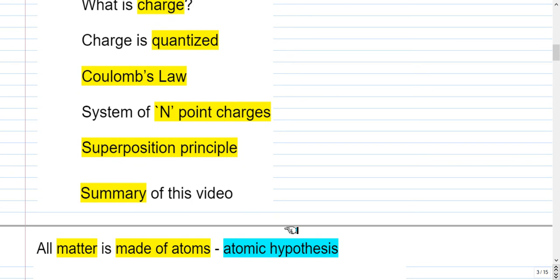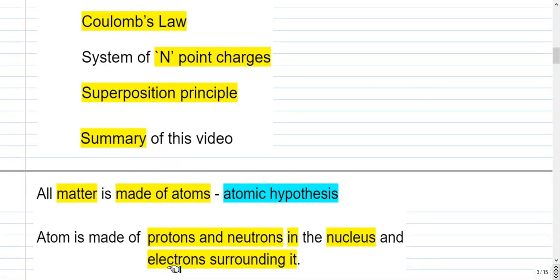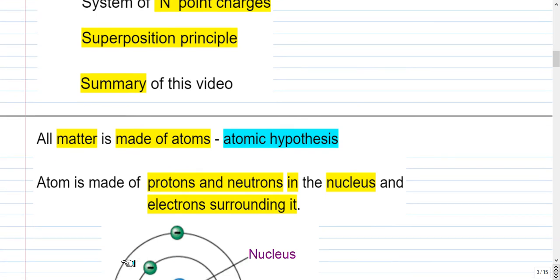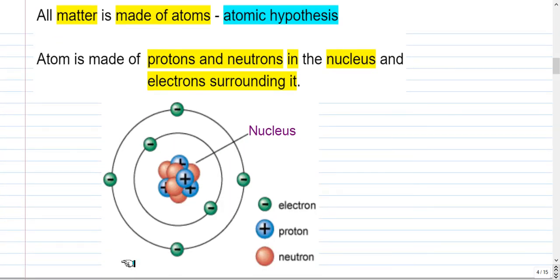All matter is made of atoms, and this is by the atomic hypothesis. Matter can be either solid, liquid, or gas. An atom is made of protons and neutrons in the nucleus and electrons surrounding it. This is a general picture of an atom. Protons, which are positively charged, and neutrons, which are neutral, form the center part of the atom, which is called the nucleus, and the electrons revolve around the nucleus and they are negatively charged.